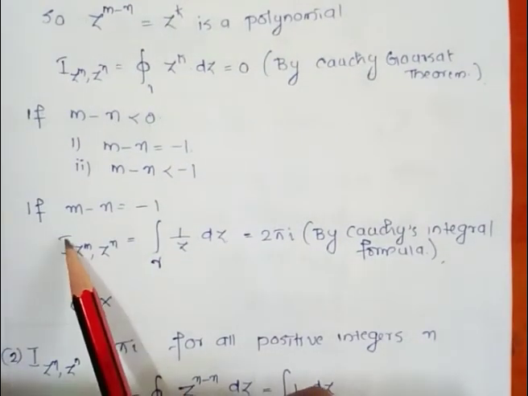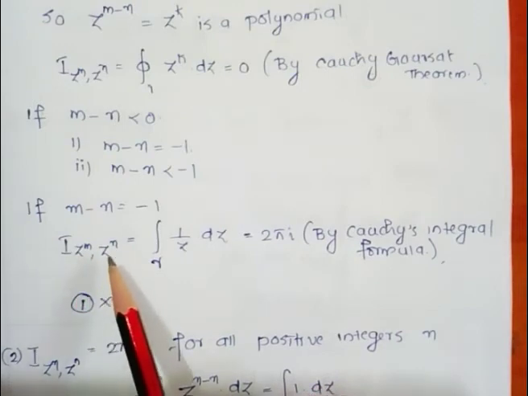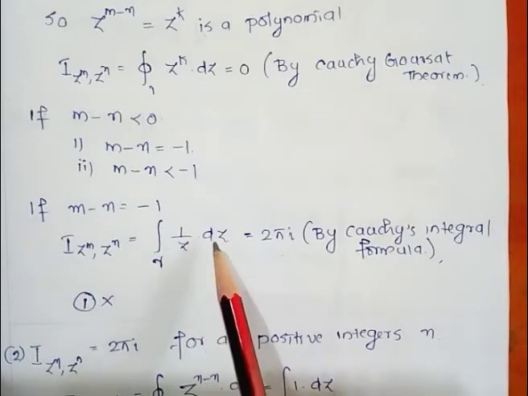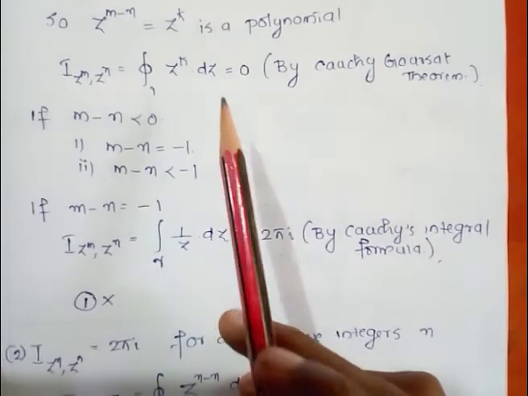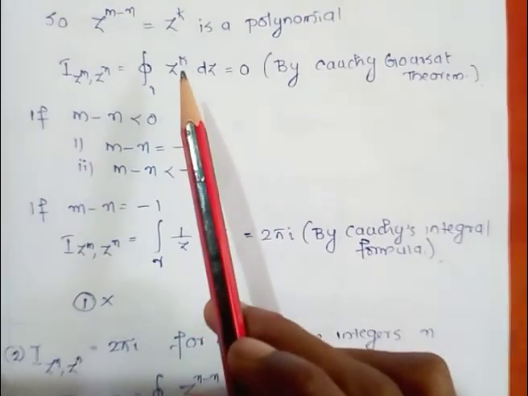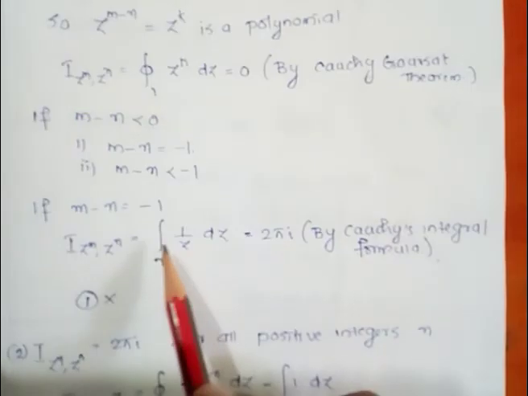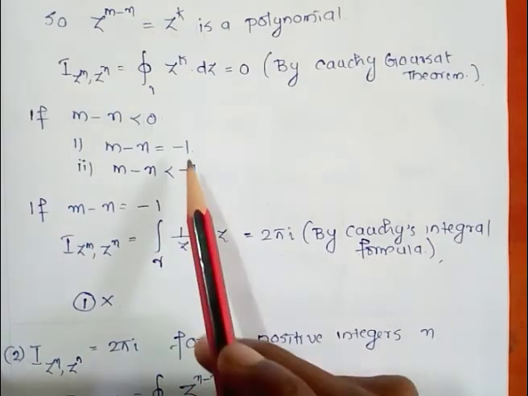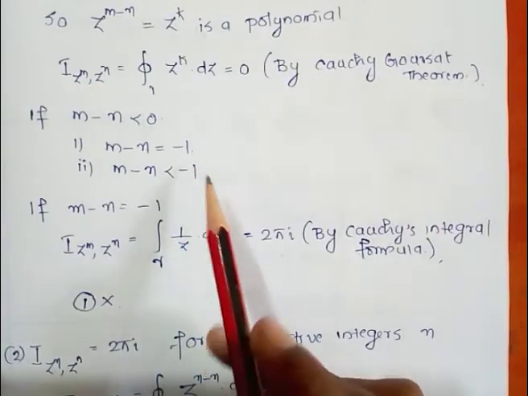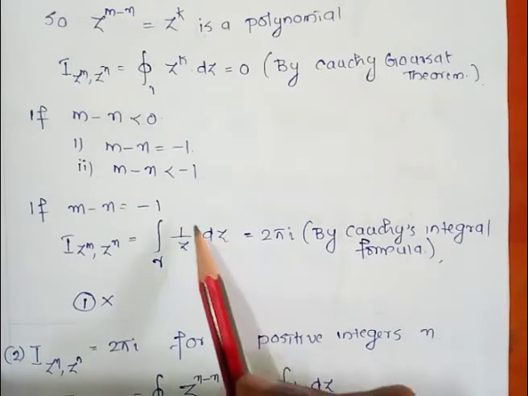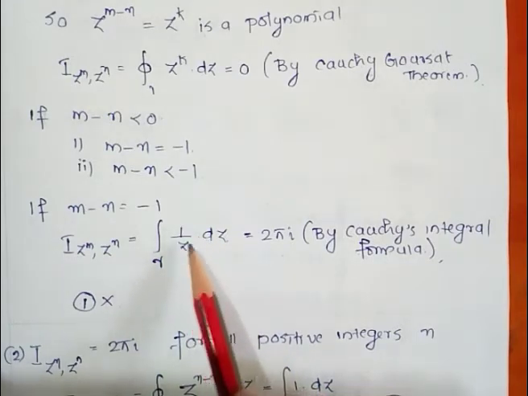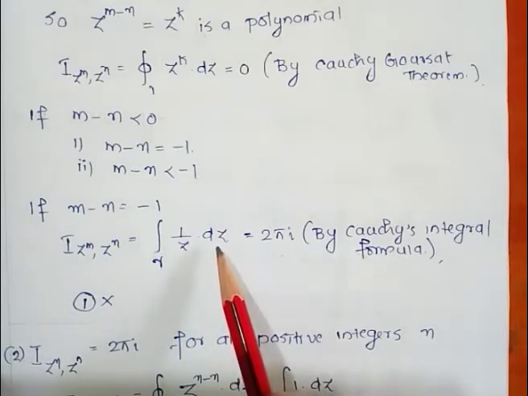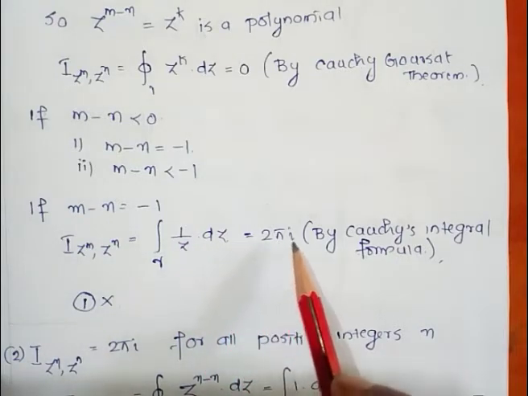Then I(z^m, z^n) is equal to the integral over gamma of z^(m-n) dz, and substituting m minus n equal to minus 1, z^(-1) becomes 1/z. So we get the integral over gamma of 1/z dz,